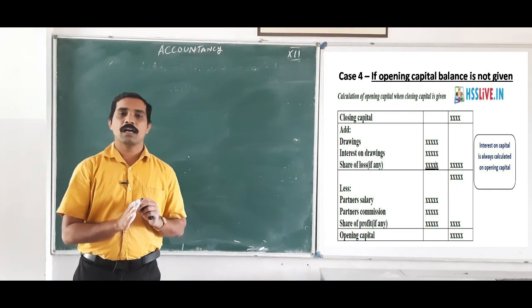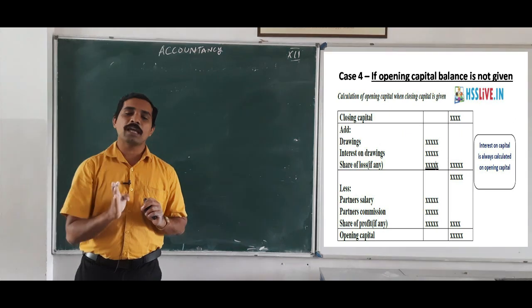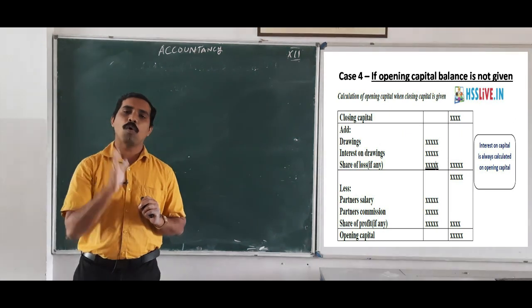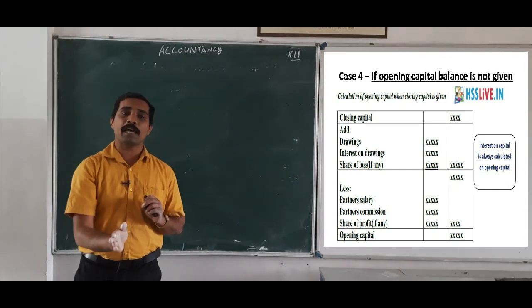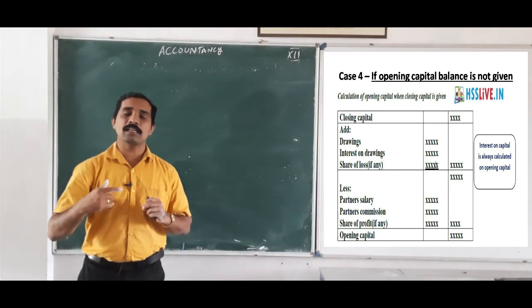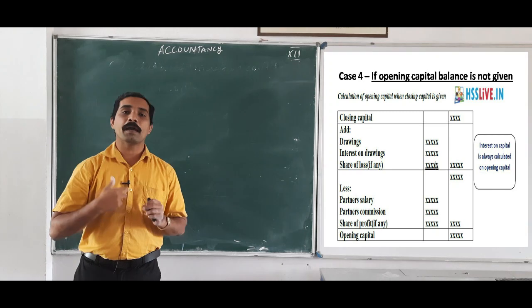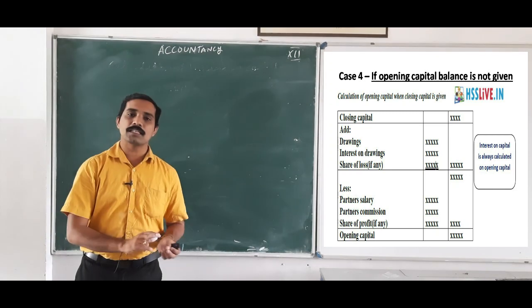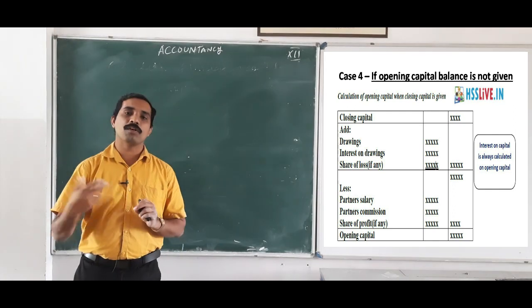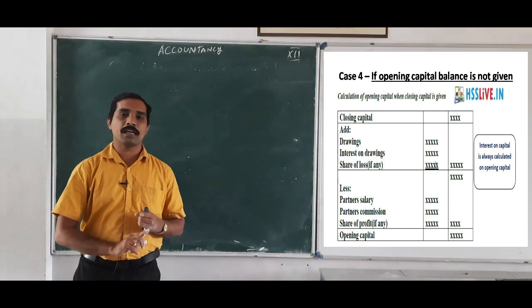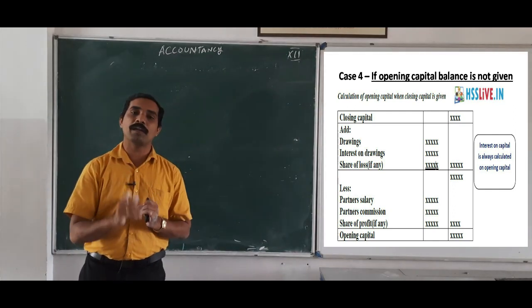Remember, students, we calculate interest on capital only on the basis of opening capital. In some situations, opening capital is not given. In such a situation, we first calculate the opening capital, and after that we calculate interest on capital.